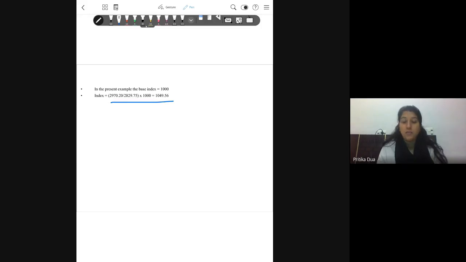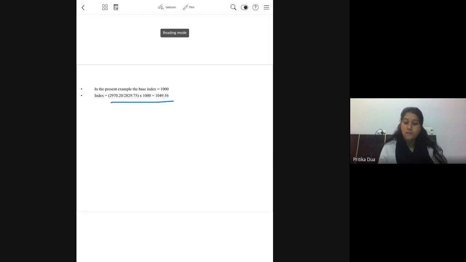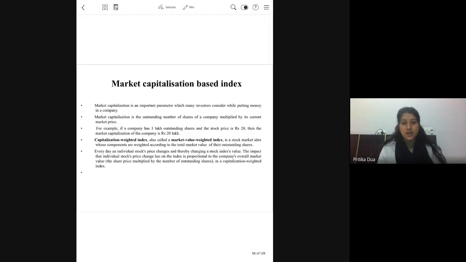On the other hand, when we move to a market capitalization based index, it is also known as market value weighted index. We calculate the market cap of that particular company by multiplying the price per share into the number of shares issued in the market. This will give the market capitalization of each company, and this will decide the proportional value of that company in the overall index value.